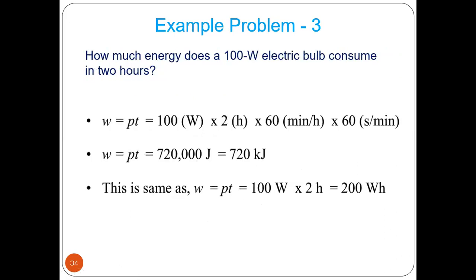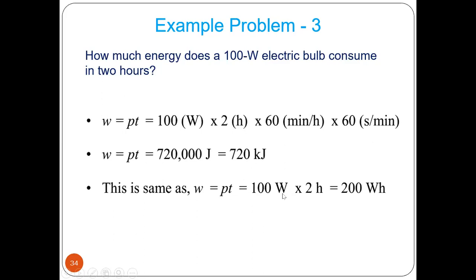Okay. Now next problem is how much energy does a 100-watt electric bulb consume in 2 hours? Okay. So 100-watt electric bulb. Energy W is nothing but P into T. So the 100 watt into 2 hours converted into seconds, 2 into 60 into 60. So that will be 720,000 joule. Instead of that, we can write 3 zeros means 10 to the power 3, that is kilo. So 720 kilojoule.